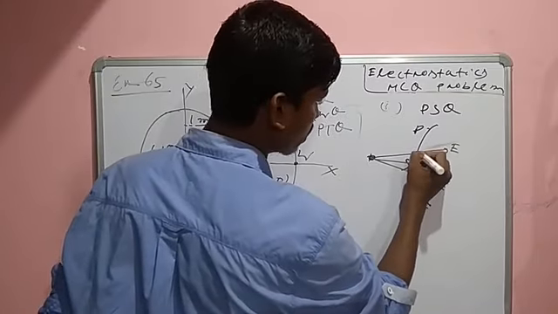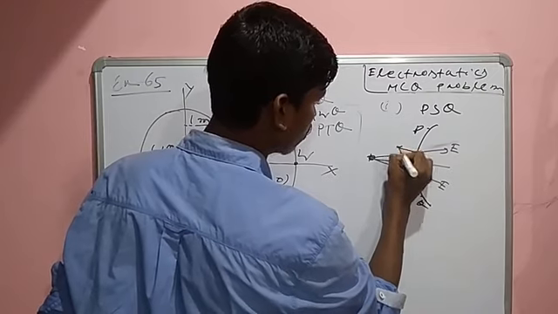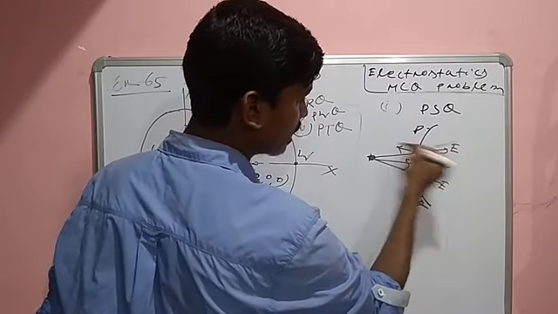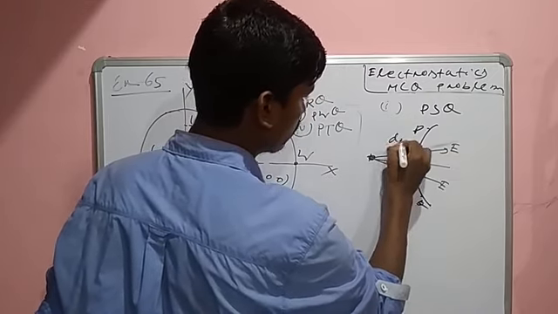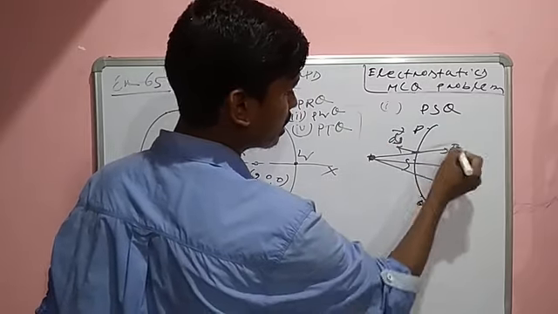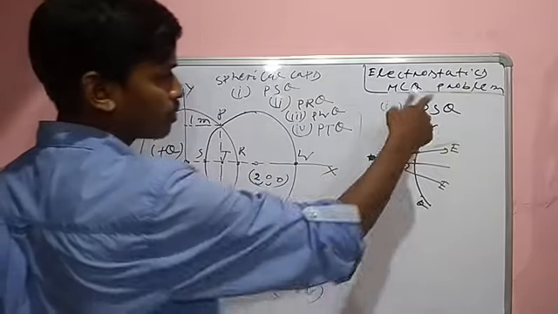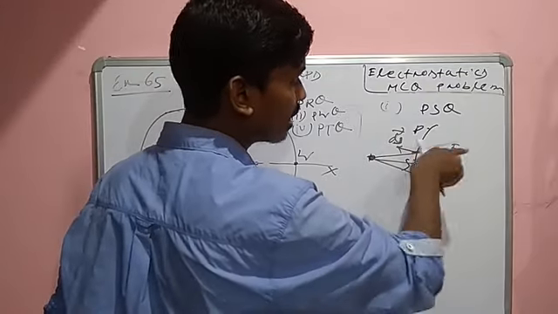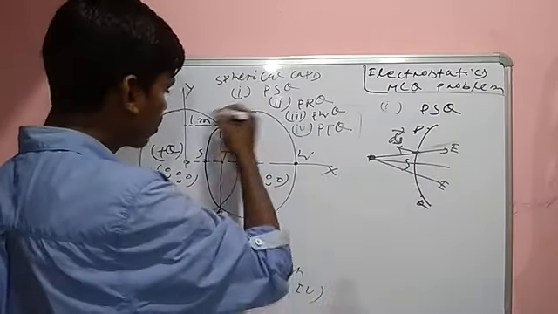This is the surface; the area vector is in this direction, because it is at 90 degrees to the surface. The DS vector is in this direction. But this is the surface, and the field is entering. Yes or no? This is called PSQ.